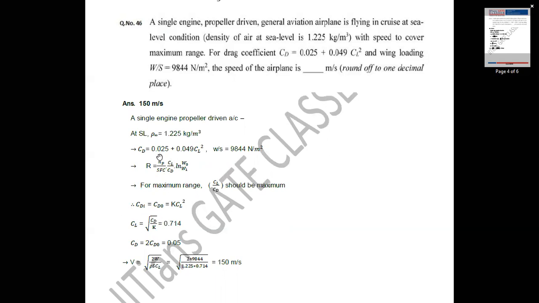From the drag polar equation, CD0 is 0.025 and CDI is 0.049 CL square. When we equate CD0 equal to CDI, we get CL equal to 0.714. Since CD0 equal to CDI, CD can be obtained as 2 CD0, that is 2 into 0.025, which is equal to 0.05.